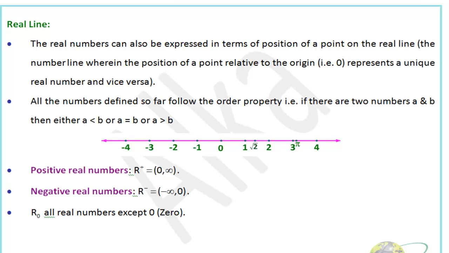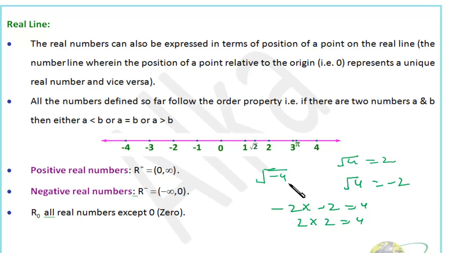If they are not real, that means they are unreal, or we can say that these numbers exist just in our imagination. Can you give at least one example of a number which does not really exist and exists only in your imagination? Suppose I give you the example root of minus 4. You know root 4 is 2, or we can say root 4 is minus 2. If you multiply minus 2 with minus 2, you get 4. Minus 2 into minus 2 is 4. 2 into 2 is 4.